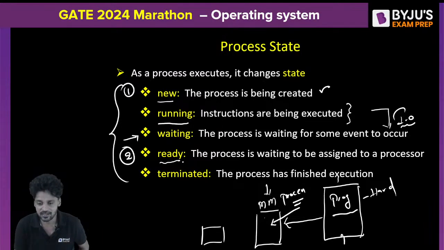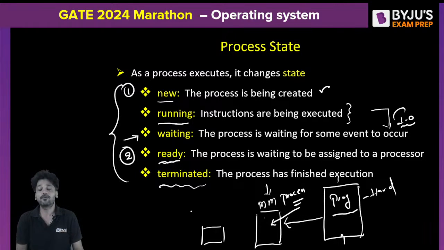Okay, and then the ready state. Ready state, as I already told you, means the program which is in the main memory is said to be in the ready state. The next thing, which I already mentioned, is the terminated state. What is the terminated state? Terminated state means when a program is completely executed, the operating system will terminate this program.